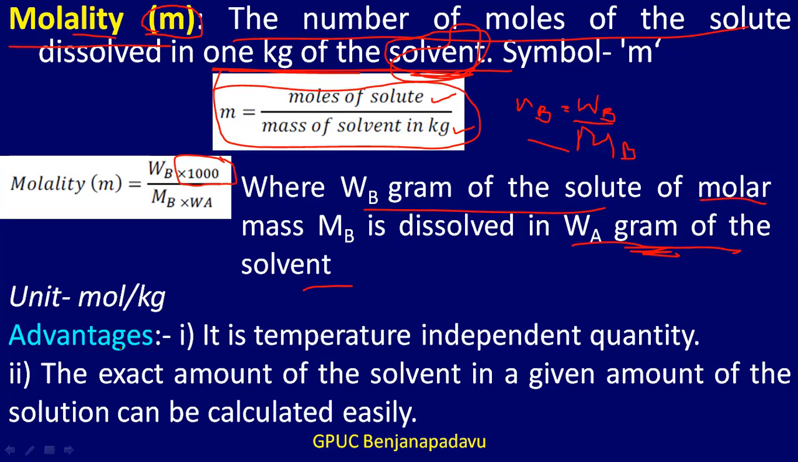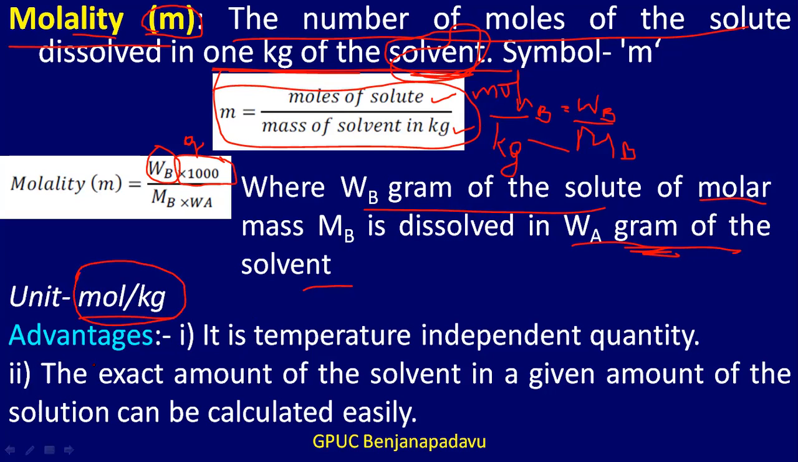Now, what is the unit of molality? Here, looking at the number of moles of the solute, the numerator is mole, correct? And the mass of the solvent, that is the weight of the substance, is in kg. Therefore the numerator is mole and the denominator is kg, and therefore the unit is mole per kg. So the unit of molality is mole per kg.